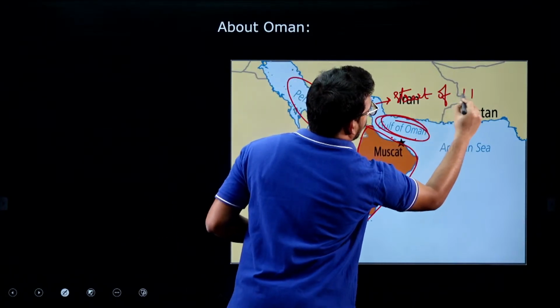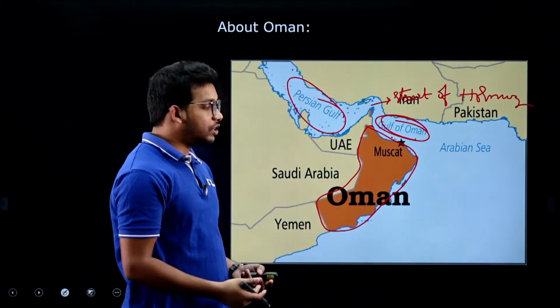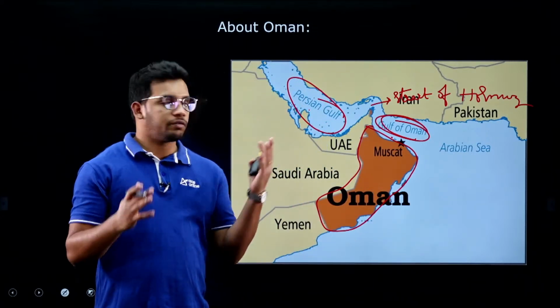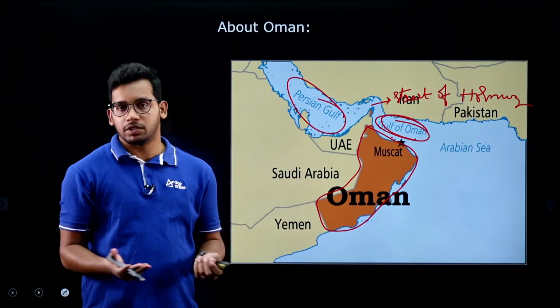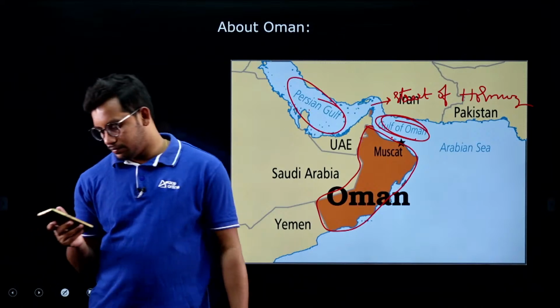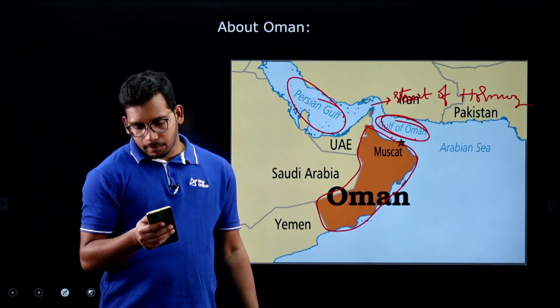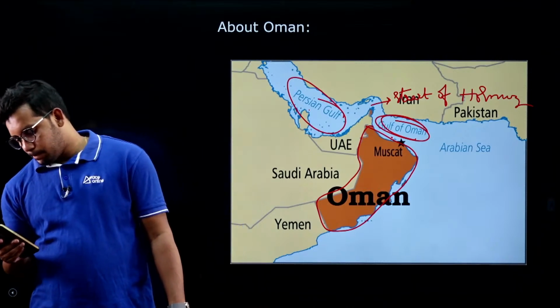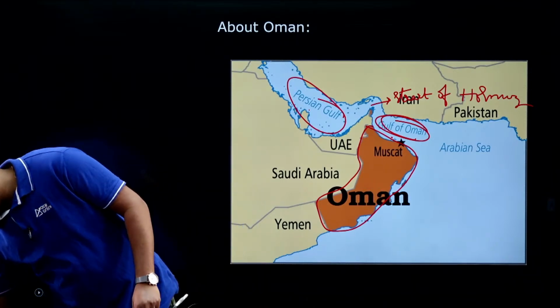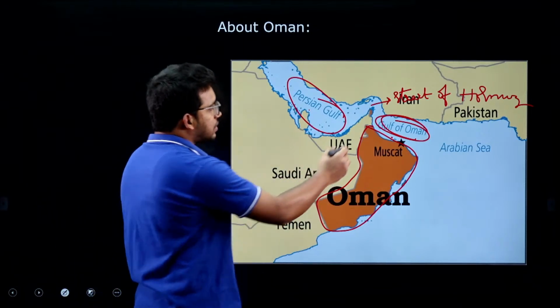Strait of Hormuz. Can anyone tell me what is a strait? I am again asking this question because I want to know what we were discussing. We have discussed this strait many times. Can anyone tell me what actually is a strait? So a strait is a narrow water body connecting two larger water bodies, right. So this is the Strait of Hormuz.